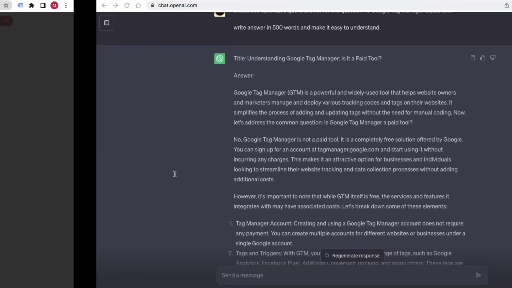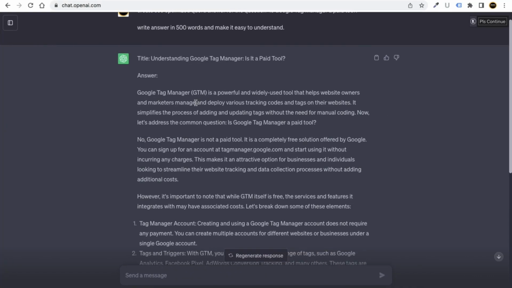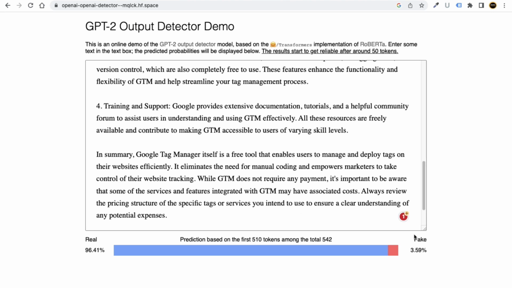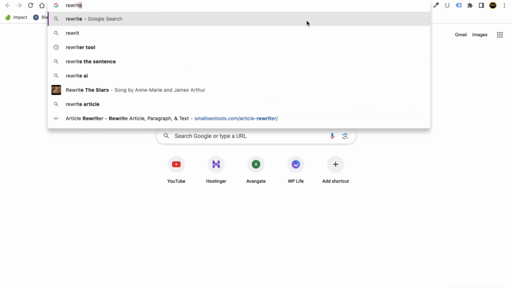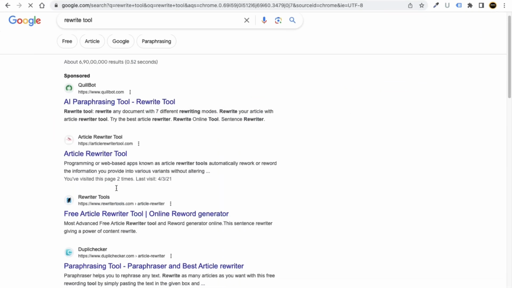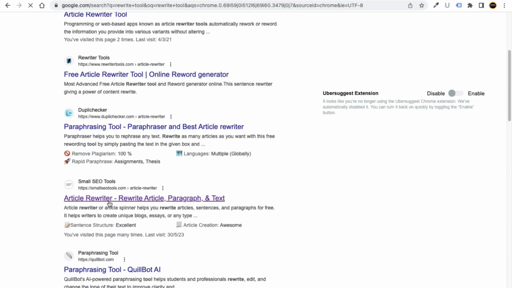But for now, let's say this particular tool shows the answer as fake. In that case, what can you do? You can go to some rewrite tool, and you will find plenty of them.